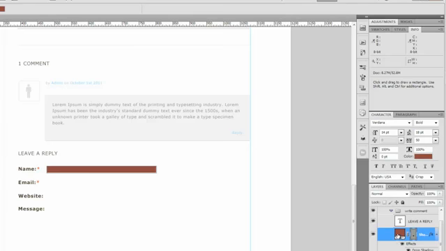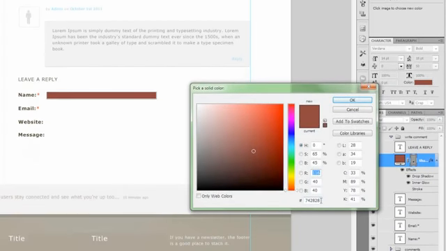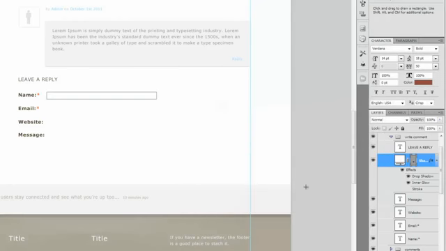Alright. And we need to change the color of this to white. And then we're going to set up a stroke on here. So go ahead and take off these two effects and set up a stroke.